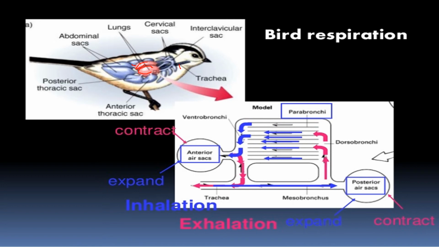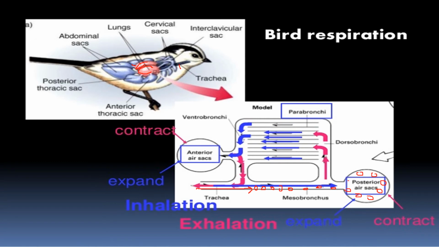Now let us assume that the bird is taking in air. When it is taking in air, the trachea is filled up by oxygenated air. The atmospheric air consists of a high amount of oxygen. So this oxygenated air is filled up in the posterior sacs firstly.